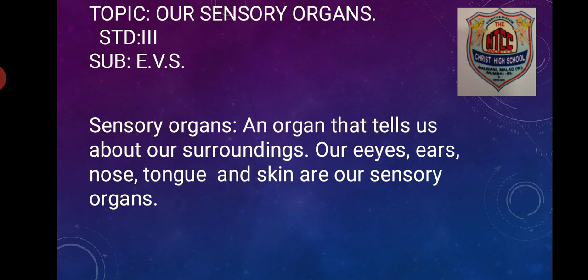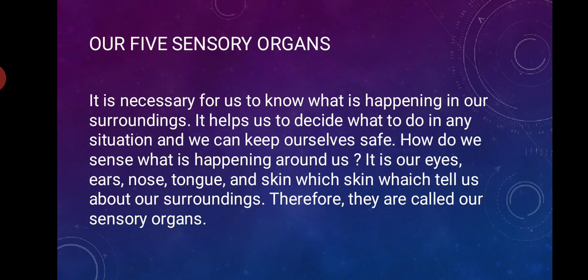Our eyes, ears, nose, tongue and skin are our sensory organs. Eyes, ears, nose, these are all our organs, but they are used for some purpose or other, and therefore they are called sensory organs. Now how many sensory organs do we have? We have 5 sensory organs.